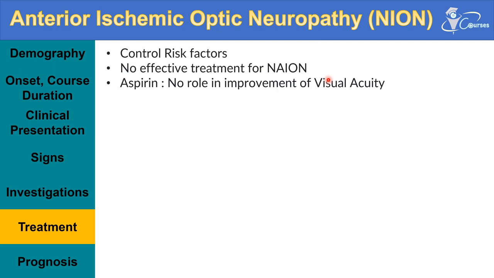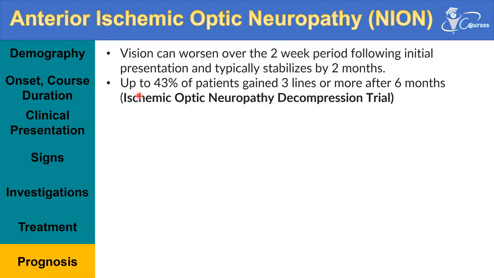And regarding aspirin, according to the trials that were conducted, when aspirin was given to patients with non-arteritic ischemic optic neuropathy and compared to other groups who didn't receive aspirin, there was no statistical difference in the final visual outcome. So aspirin may have a role to control the risk factors, but not a role to improve the visual acuity. So this brings us to the prognosis.